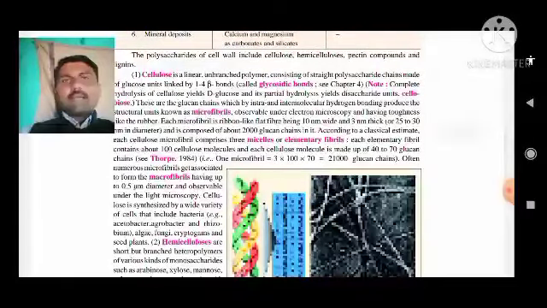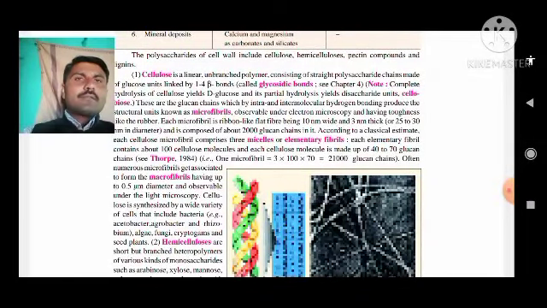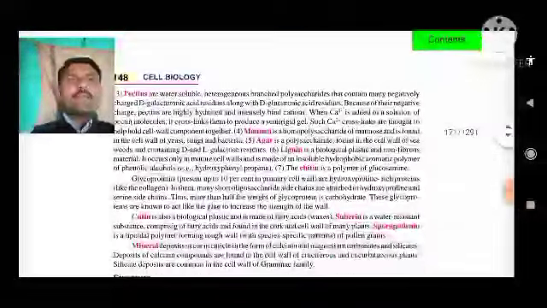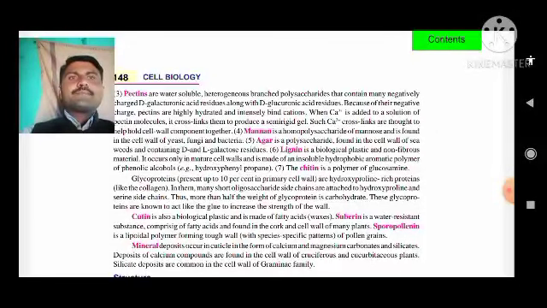The polysaccharides of the cell wall show cellulose, hemicellulose, pectin compounds, and lignins. Cellulose is a linear, unbranched polymer consisting of a straight polysaccharide chain made up of glucose units linked. Then pectins.